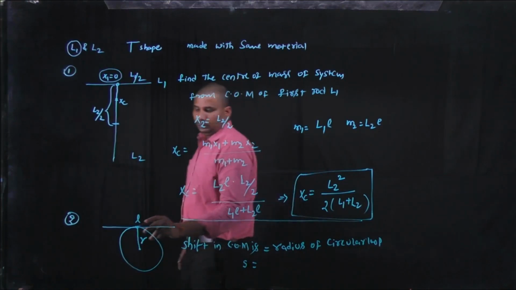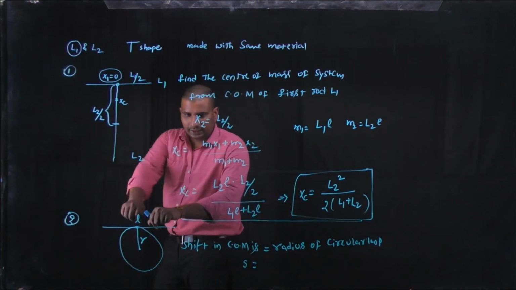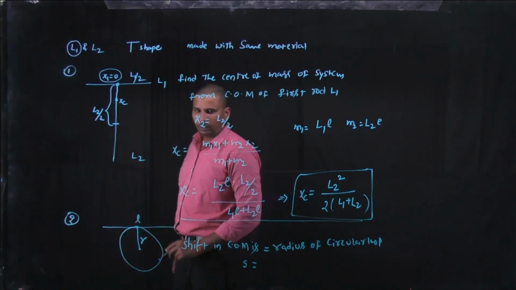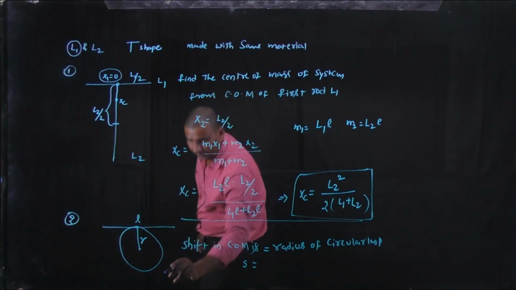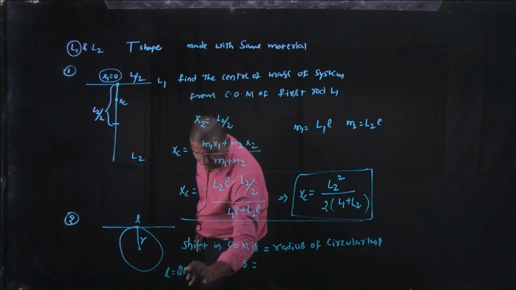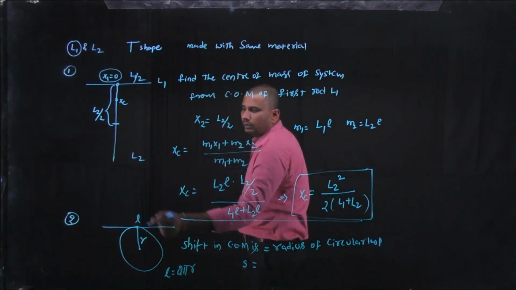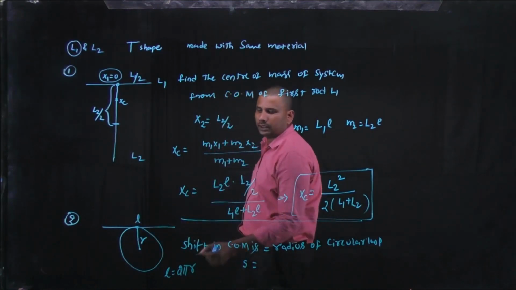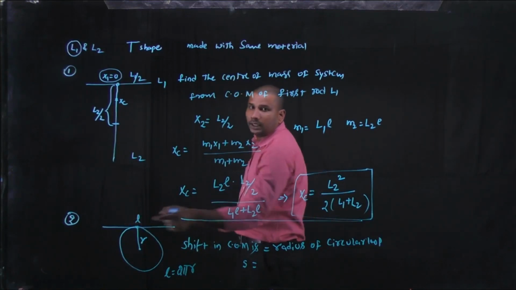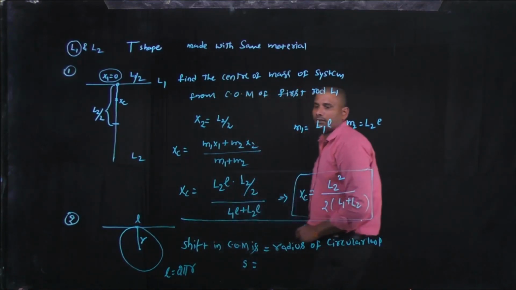Here this entire length is now bent into the form of a circular loop. That's why L equals 2 pi r. Only this length forms the circular loop, so the circumference of the circular loop is the length of the wire.